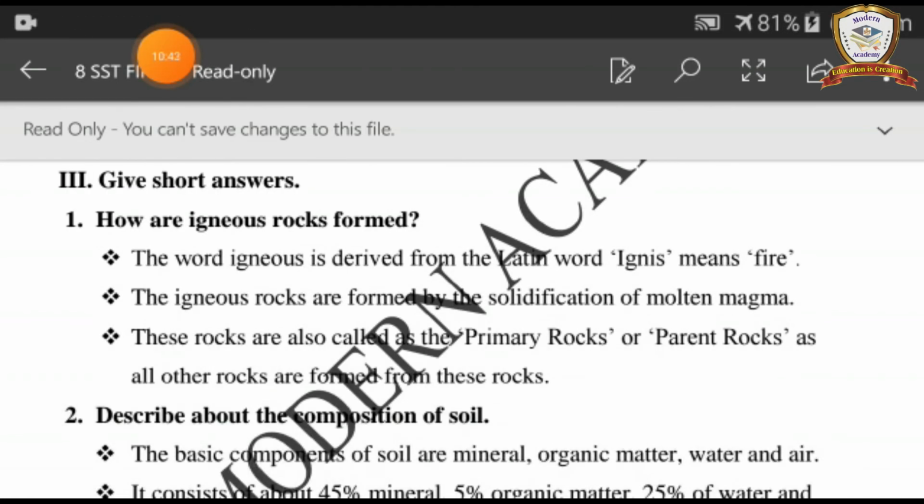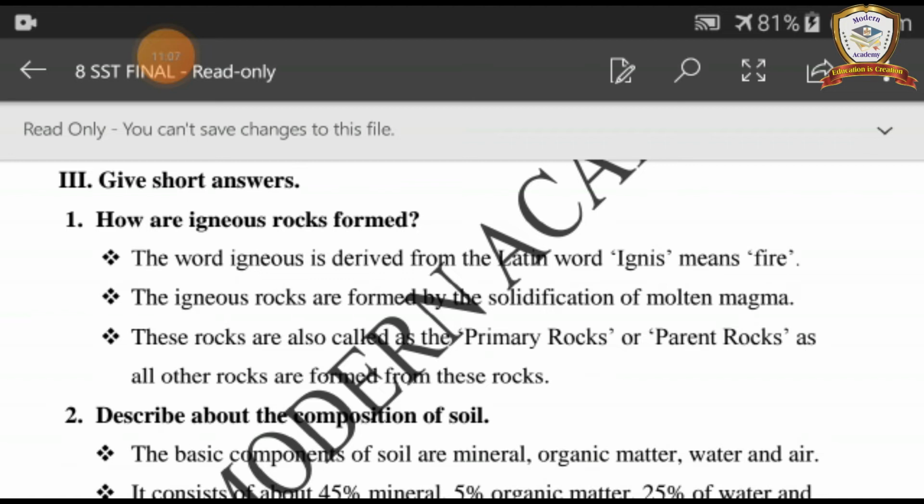Now, third Roman numeral, first question. How are igneous rocks formed? The word igneous is derived from the Latin word ignis, meaning fire. The igneous rocks are formed by the solidification of molten magma.